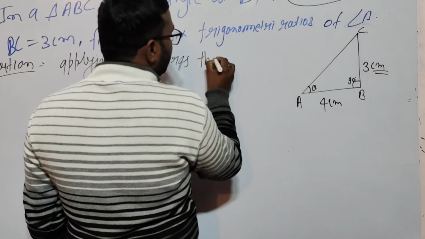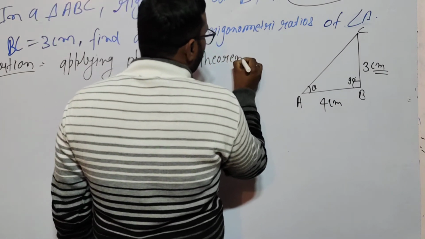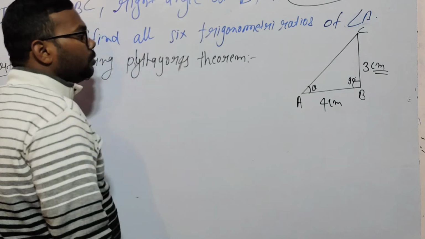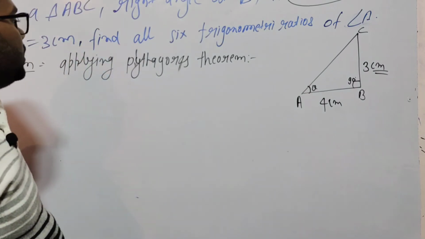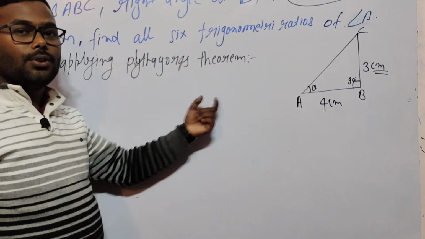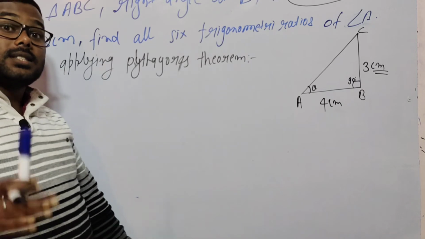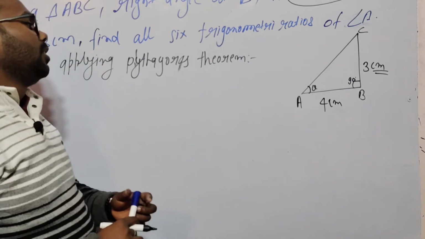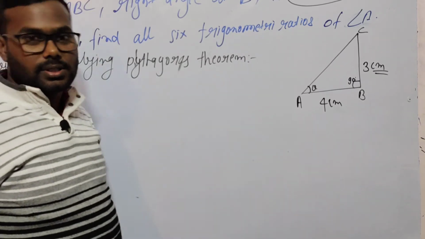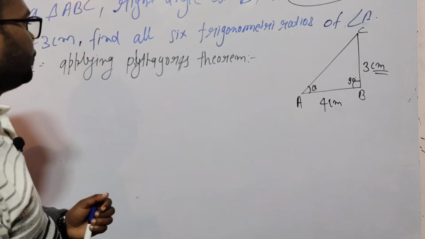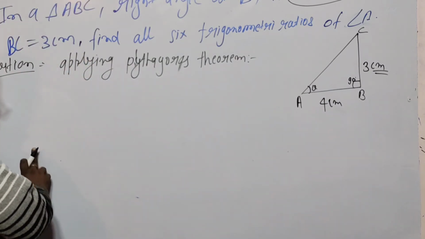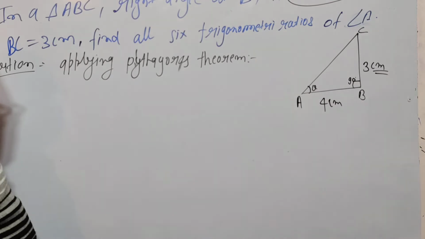If you know the Pythagoras theorem, that's very good. If you don't know it, that is also very good, because I am elaborating the Pythagoras theorem here. What is the Pythagoras theorem? The basic and very shortest form.